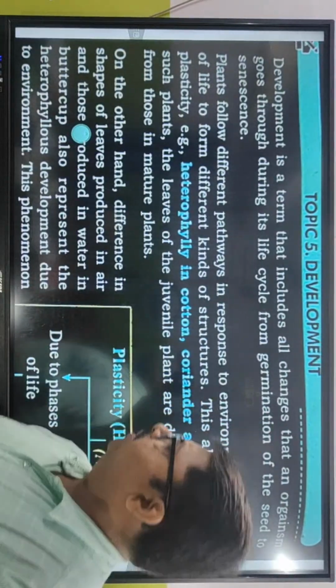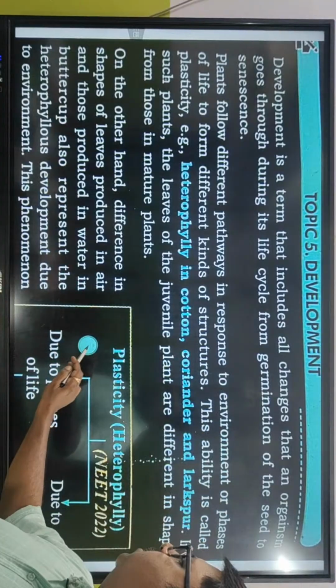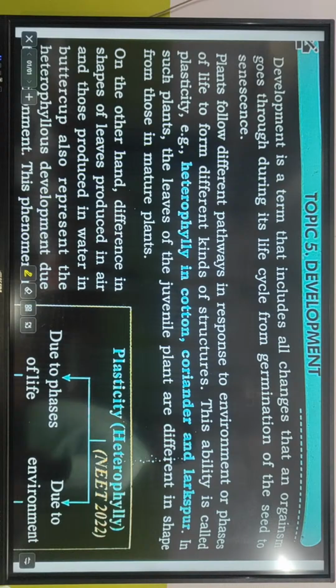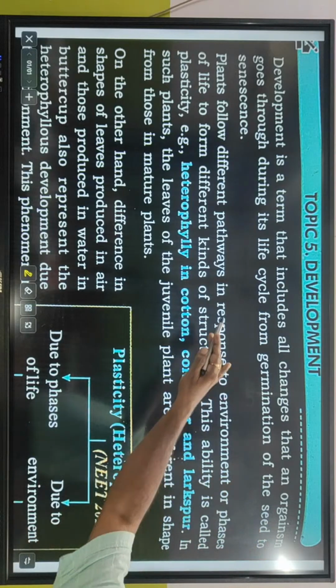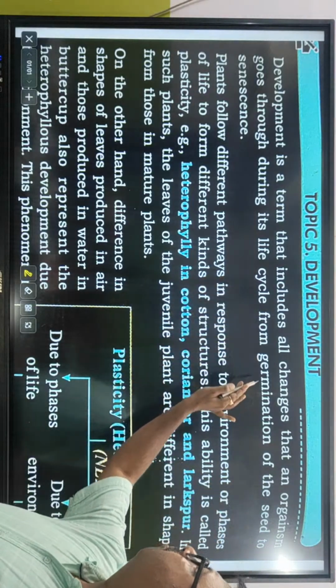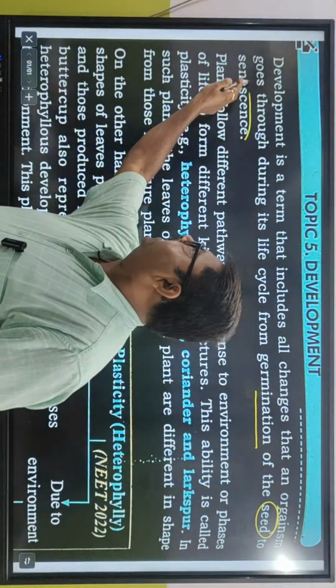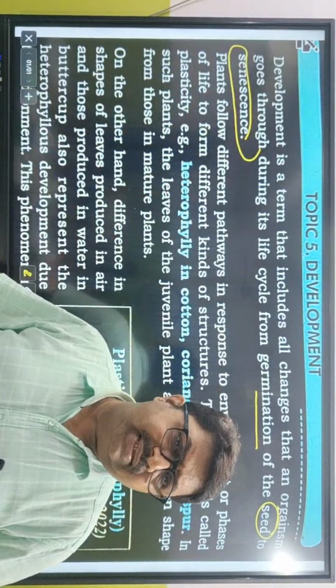কি বলছে ডেভেলপমেন্টের ব্যাপারে? ডেভেলপমেন্ট কি বলছে দেখ। Development is a term that includes all changes that an organism goes through during its life cycle, from germination of a seed to senescence. What is senescence? Aging.